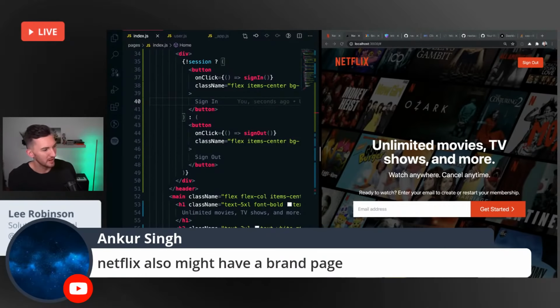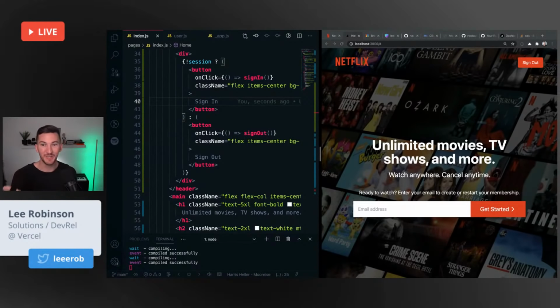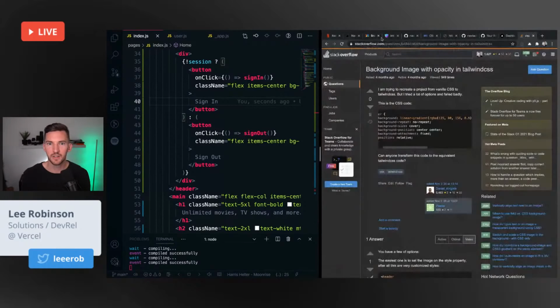See, this is the problem though. Not all brand pages are useful. Some of them are awesome and some of them are terrible. They don't even give you SVGs. You download a zip file and it's an asset of files for Illustrator. That's why I recommend that Icon Monster site or whatever it was called. Very, very cool.